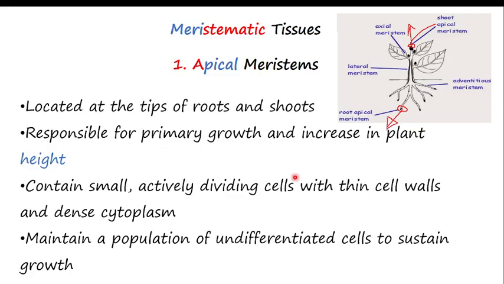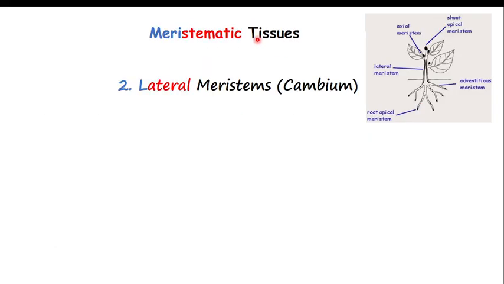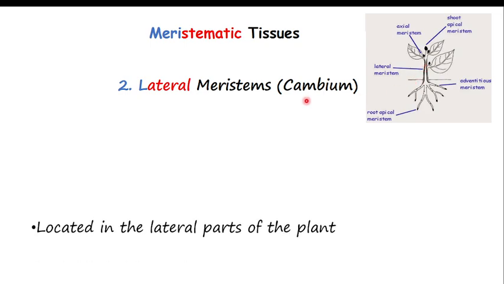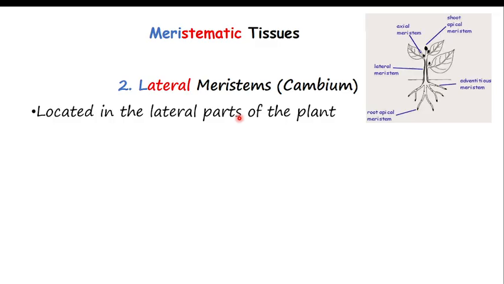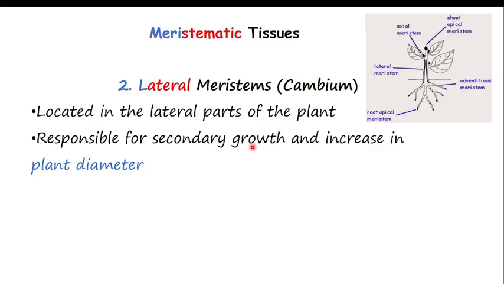So let's talk about another type of meristematic tissue, which is the lateral meristem. When you understand the word lateral, you understand that it is not at the tip, now they are lateral, or at the edge. So if this is the plant, the lateral meristem is located in the lateral part of the plant. Apart from this, they are responsible for secondary growth.